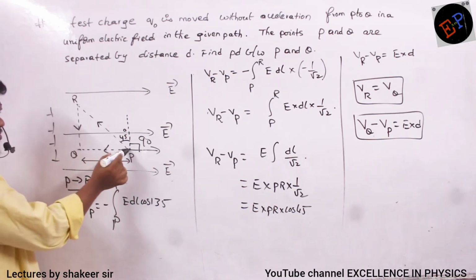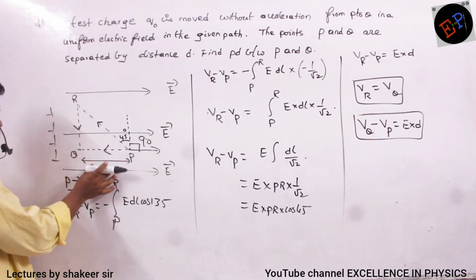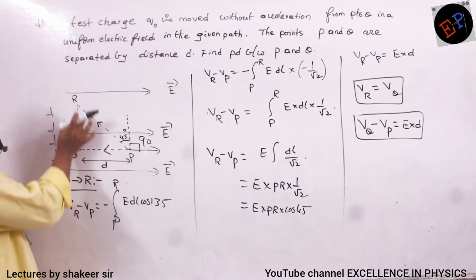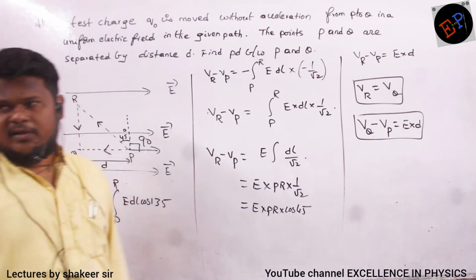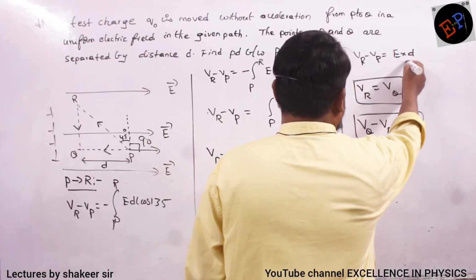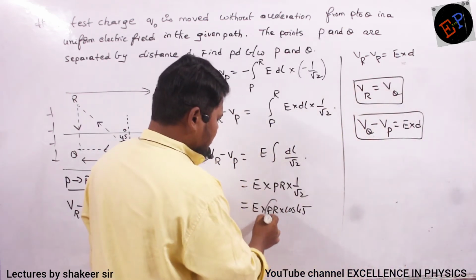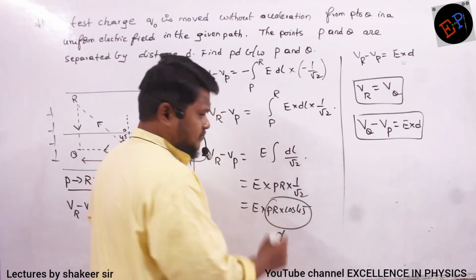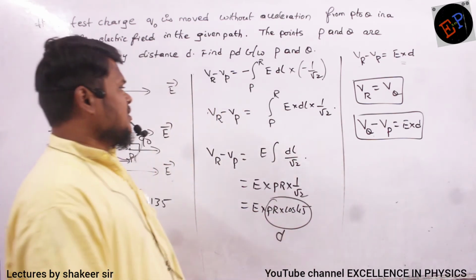Are you able to understand? So instead of PR cos 45, can I write d? Instead of PR cos 45, I can write d, no? Splitting the vector into two components. Clear, no? So therefore VR minus VP is E into d. It means instead of PR cos 45, I am writing d. Clear, no? Okay.